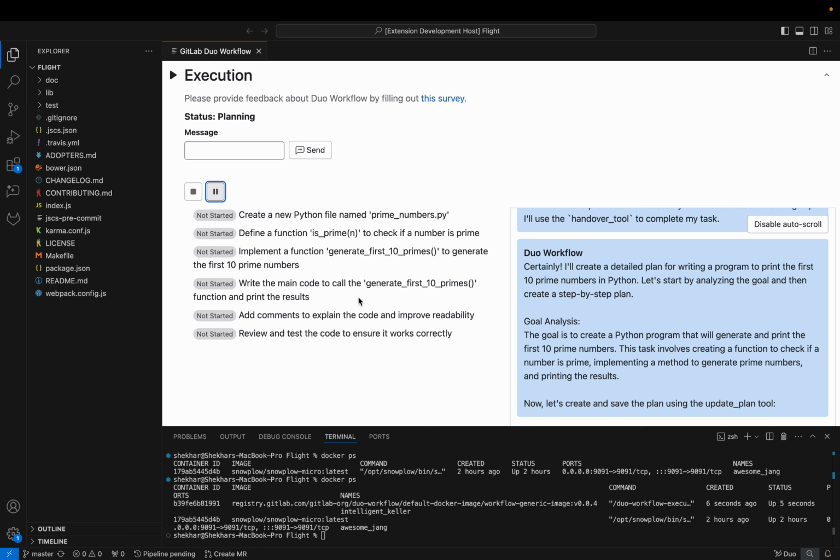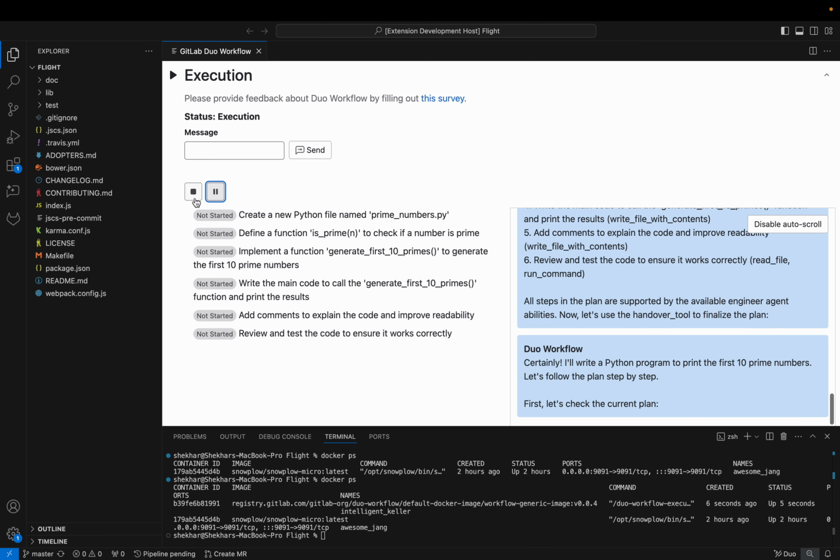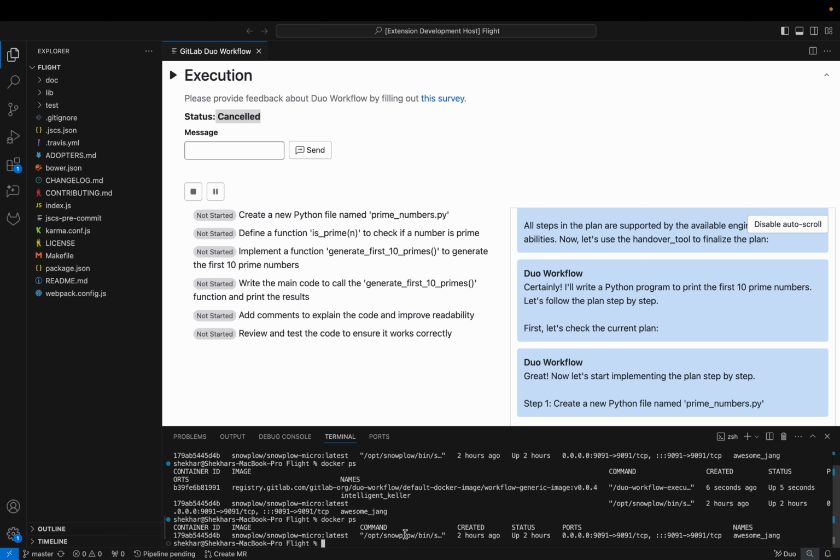The other thing that's implemented is that I can now fully cancel the workflow. So I can go ahead and hit stop, and that would actually cancel the workflow. If you see, the execution status is now canceled, and if I check the Docker container now, it's gone. So it's actually stopped the whole workflow and exited cleanly. All right, so that's that.